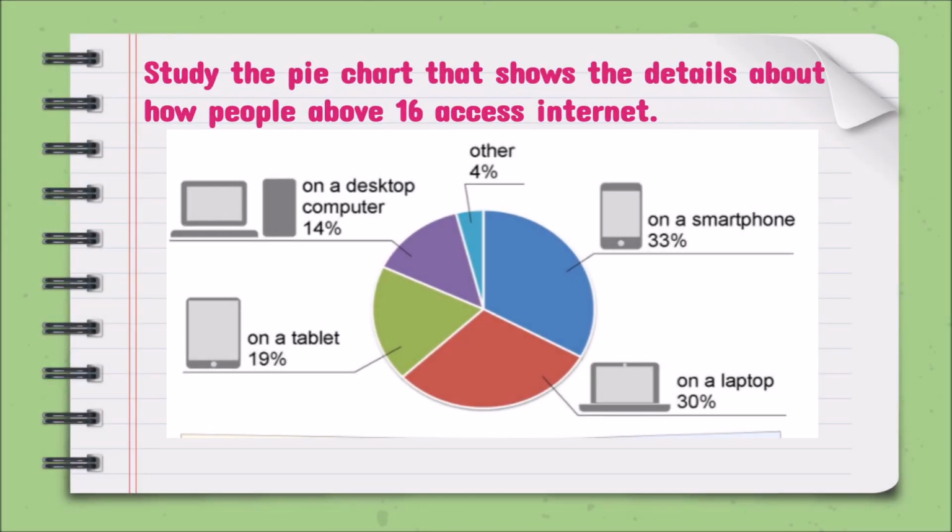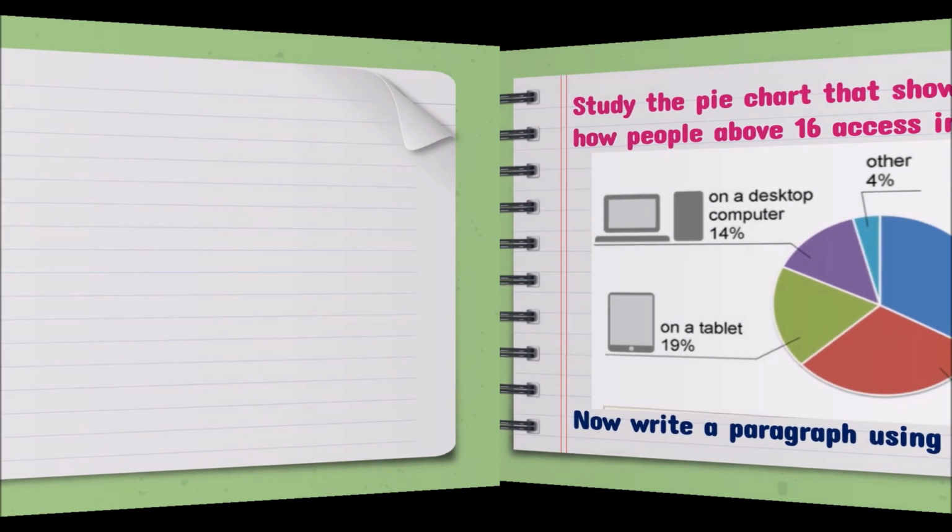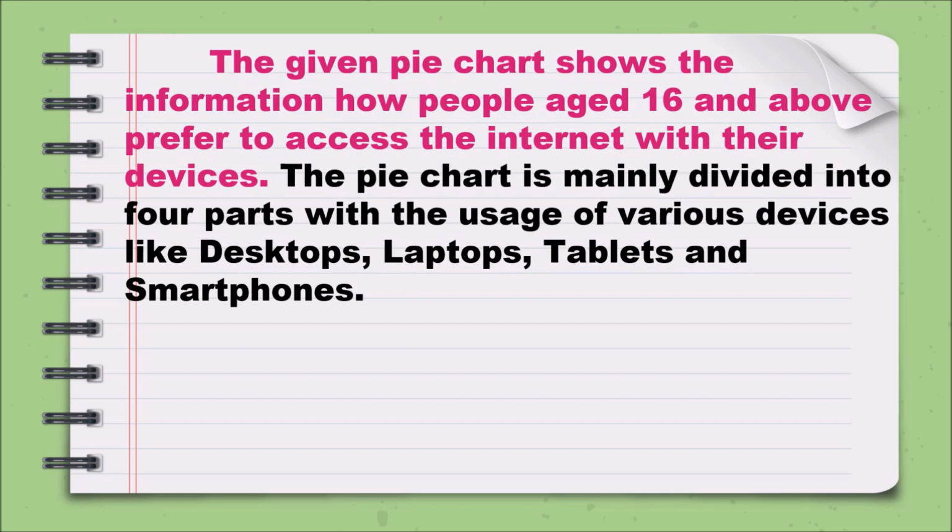Right. Study the pie chart that shows the details about how people above 16 access the internet. Here are the various sources: smartphone, laptop, tablet, desktop, and others. Read this. Try to read again and again. And then, based on the expressions, see how we can do it. The given pie chart shows the information how people aged 16 and above prefer to access the internet with their devices. And the pie chart is mainly divided into 4 parts with the usage of various devices like desktops, laptops, tablets, and smartphones.